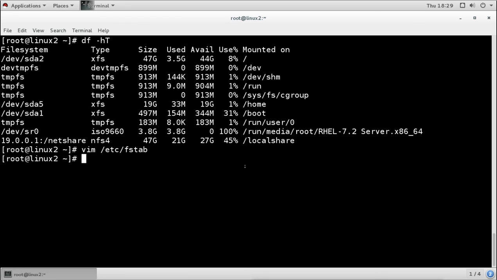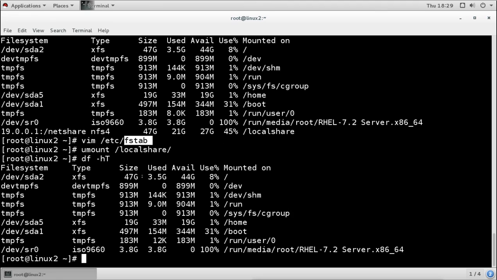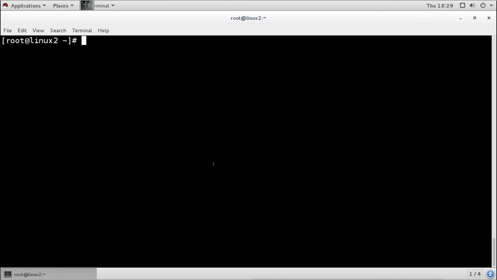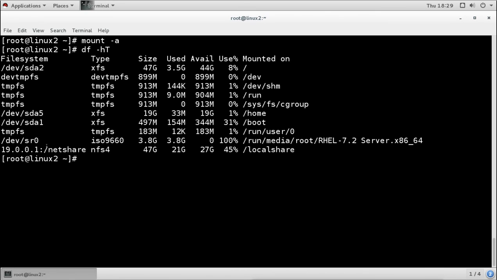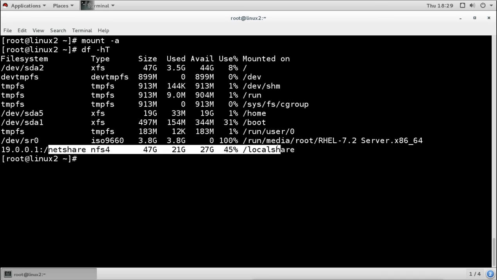Now before rebooting, we should check the configuration which we made here. So I will unmount the directory first. The local share is not mounted now. When you check with df, it is not mounted. Now I will run the command mount -a to refresh the mount table from the fstab. Without any error, it has mounted it. That means we have configured the configuration file correctly, and it is now mounting correctly.